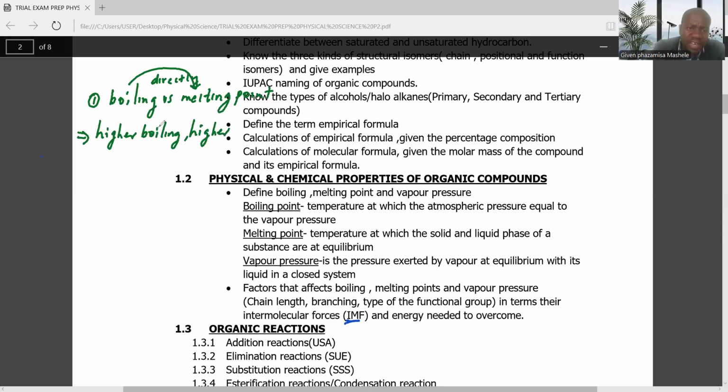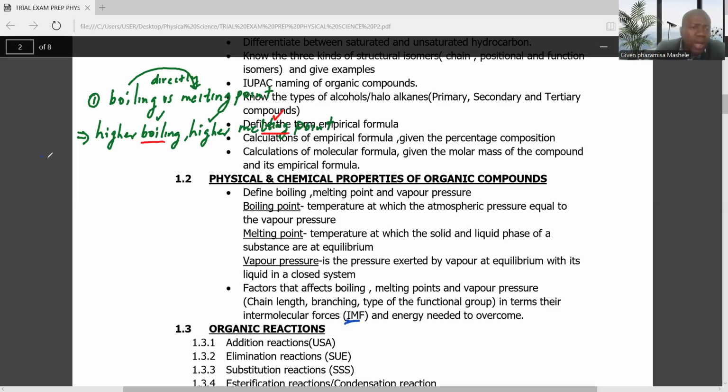A substance that has a higher boiling point can also have a higher melting point. So it's very important for you to understand this. It means that a substance with a higher boiling point can still have a higher melting point.